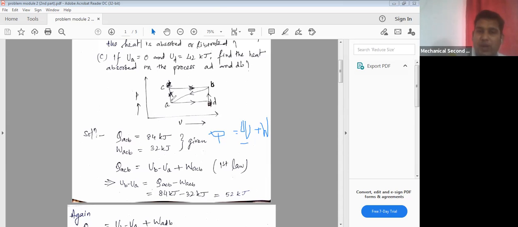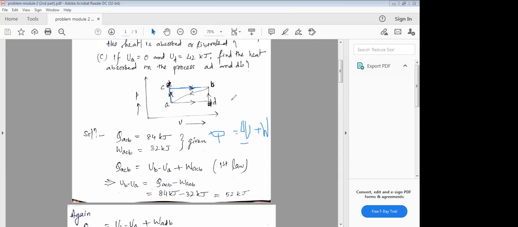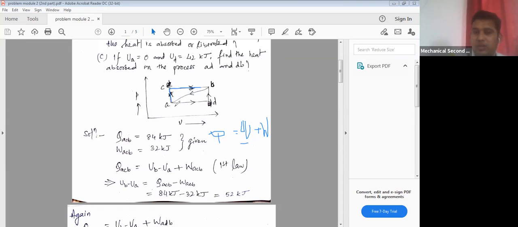So for the path ACB, this delta U would be UB minus UA. So just replace delta U with UB minus UA. W is nothing but WACB because we are solving for the path ACB, and Q is nothing but QACB.